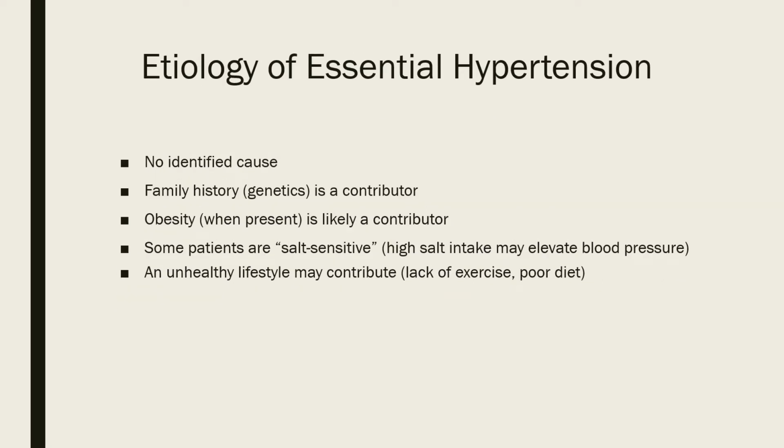Etiology of essential hypertension. No identified cause. Family history, genetics, is a contributor. Obesity, when present, is likely a contributor. Some patients are salt sensitive. High salt intake may elevate blood pressure. An unhealthy lifestyle may contribute, lack of exercise, or poor diet.